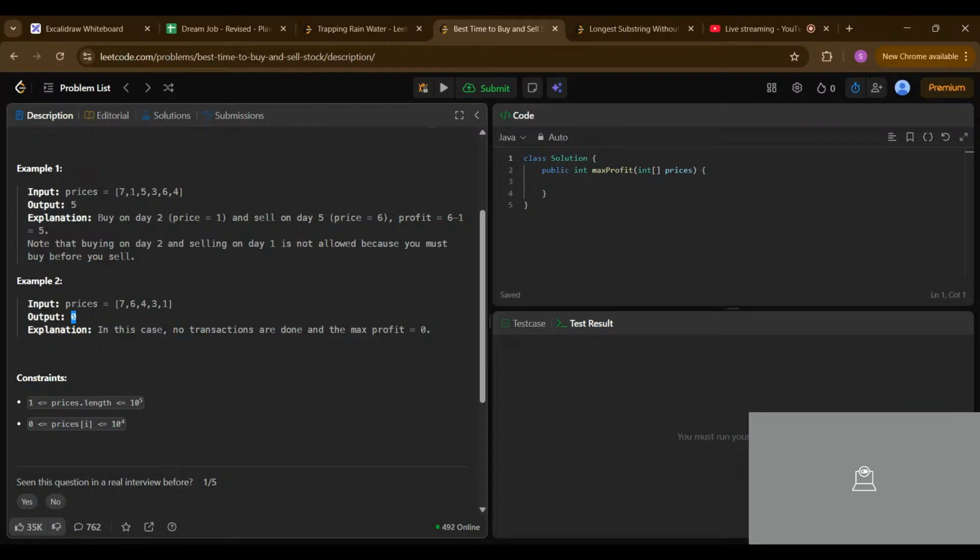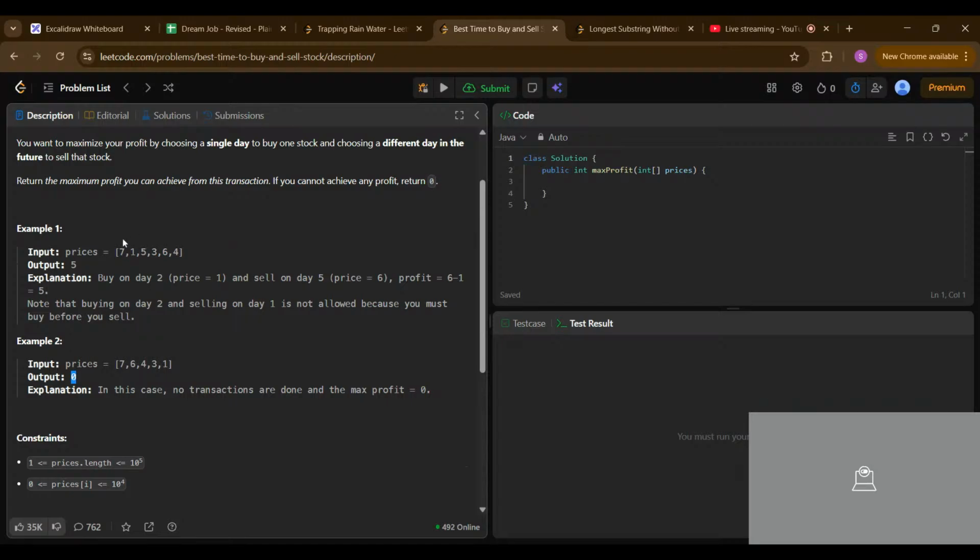Okay, so now you can see what the problem actually means, with the two examples. If your stock is going down, down, down, and suppose after this one you get a 7, then obviously in that case we buy at this position and sell at this 7 position.